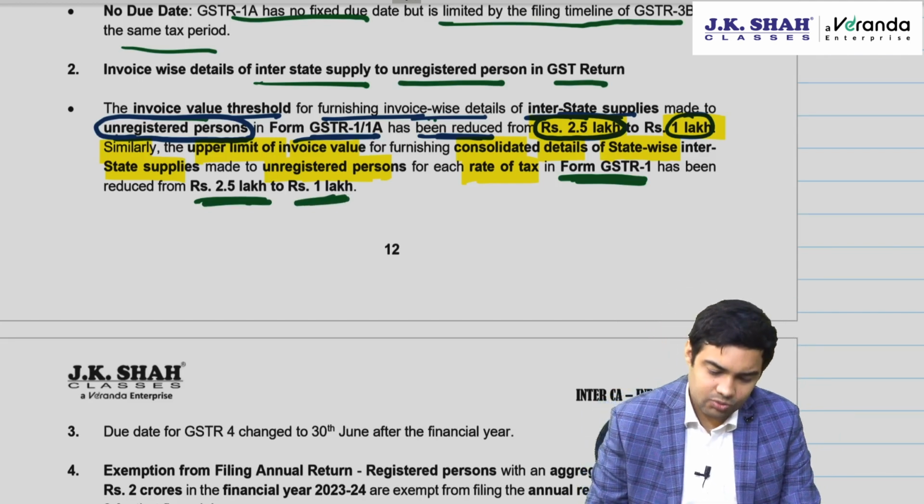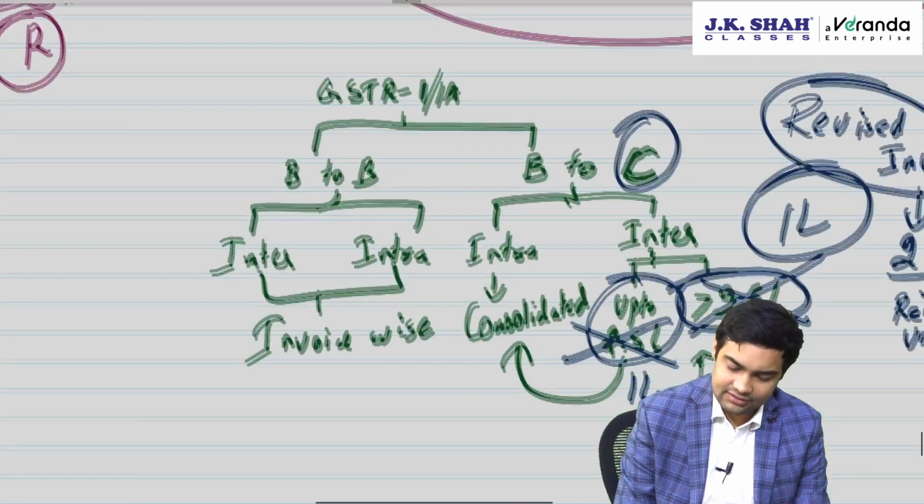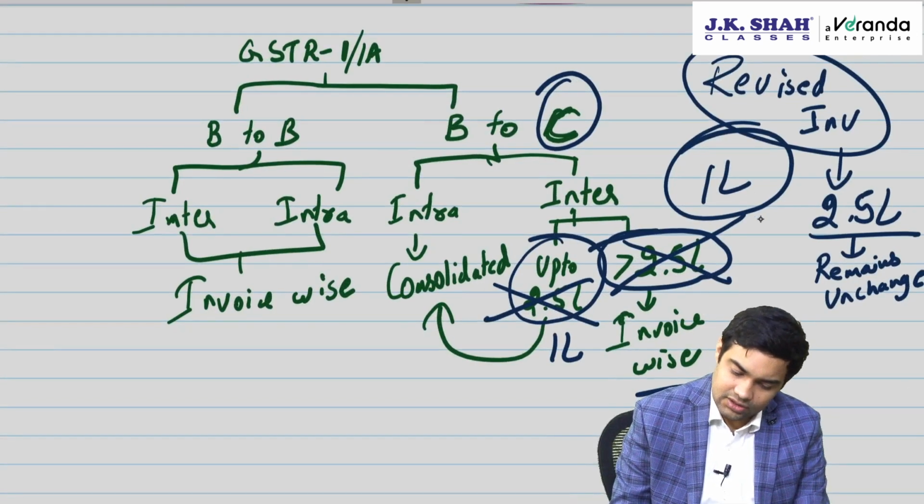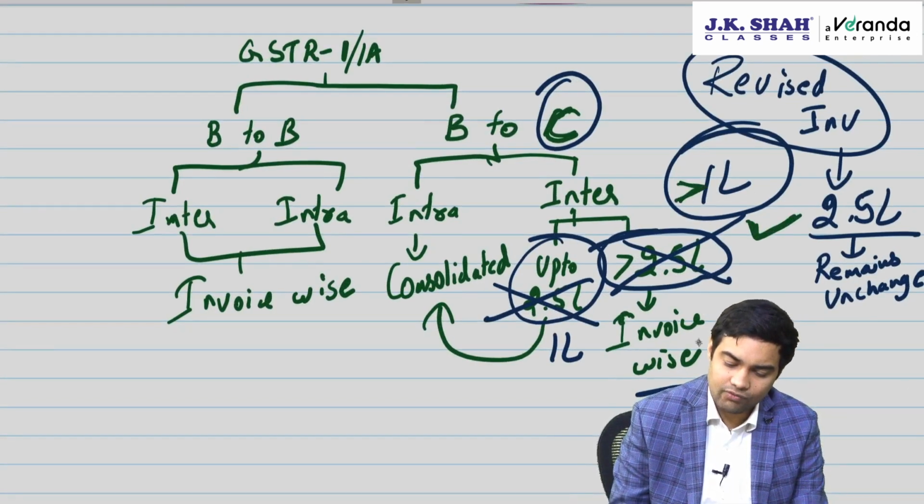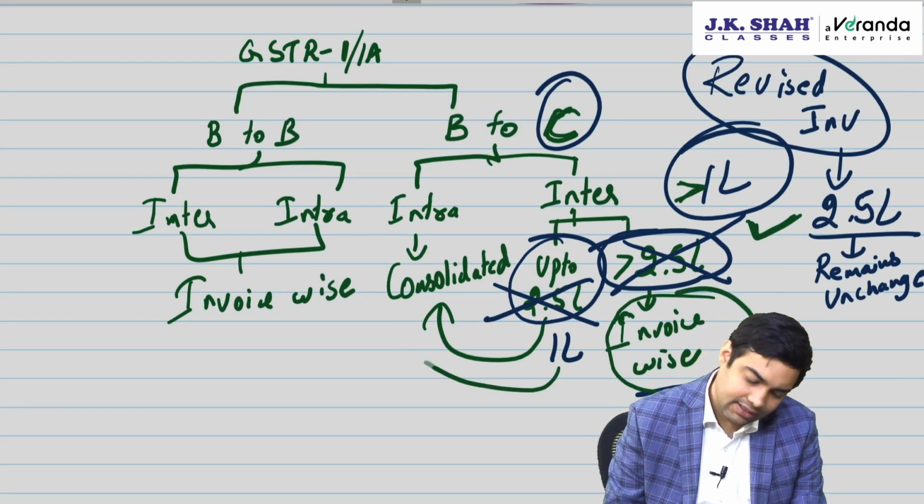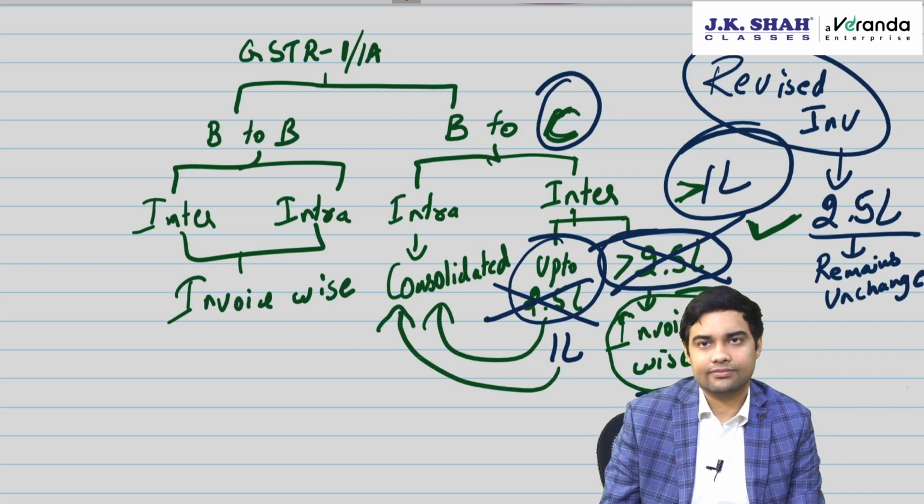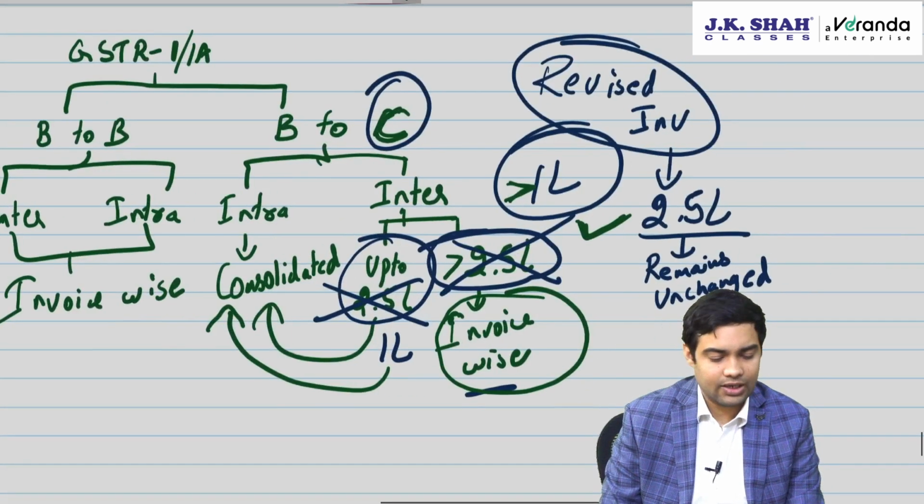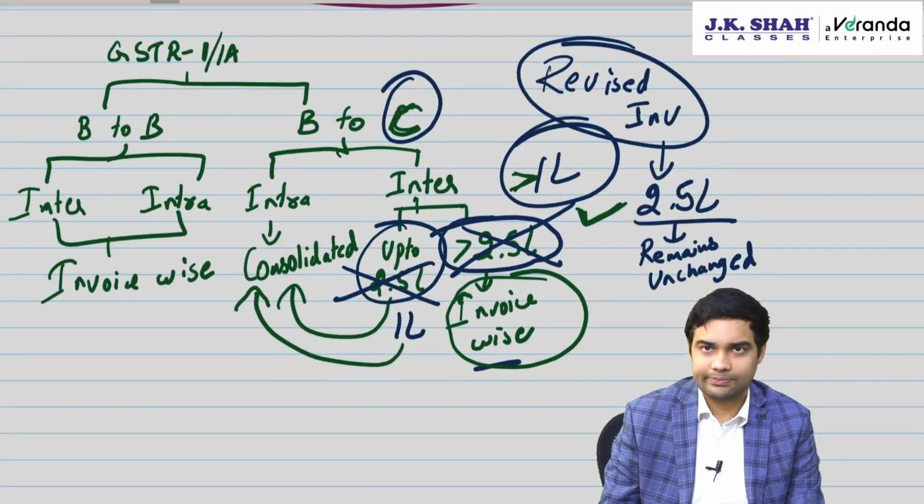Sir, what are these 2 points? One is this, that more than 1 lakh you have to report invoice wise, and then second one is up to 1 lakh you can consolidate. So you can copy this diagram and keep.